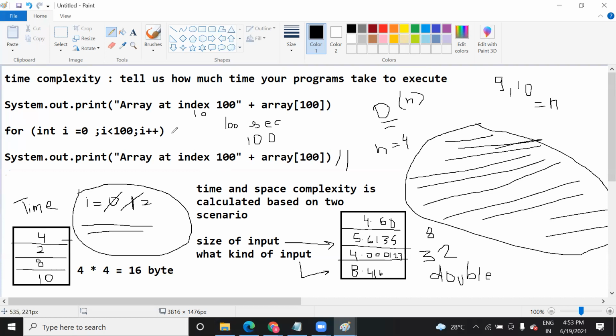Similarly, I told you the example of this too. Suppose in a for loop execution, because of having too many conditions, it takes 15 seconds, and this loop will run 100 times, so 15 into 100, 1500 seconds. That is called time complexity.